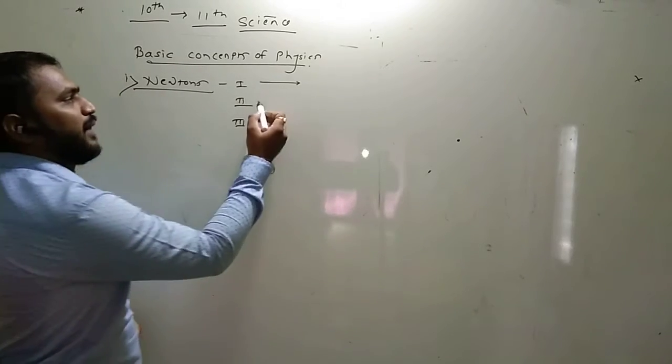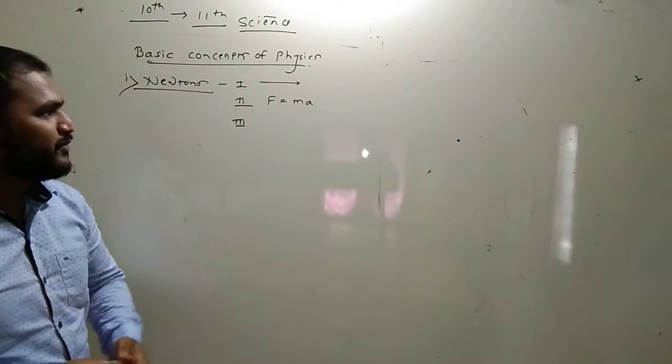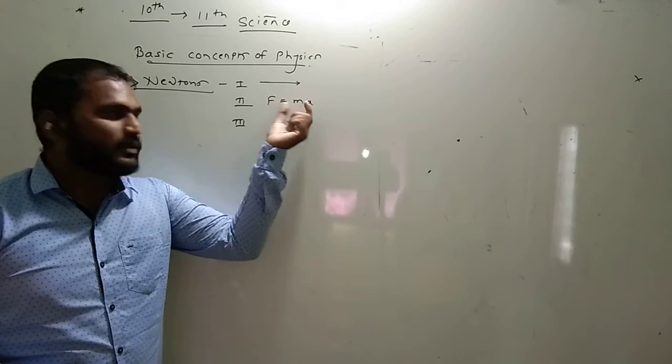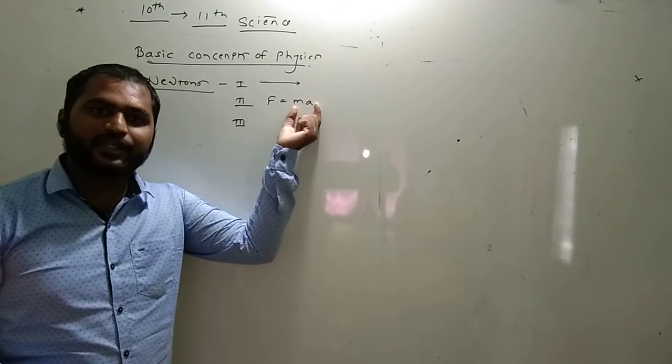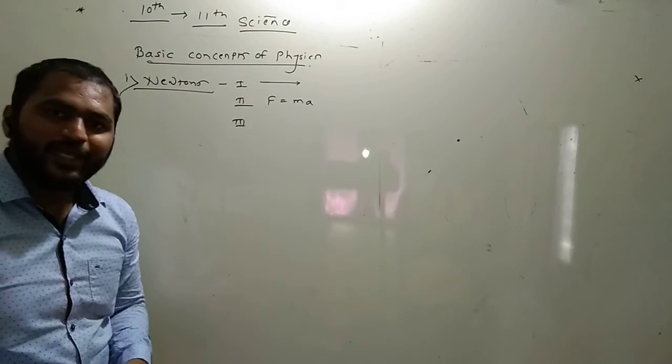Newton's second law: आपल्याला विचारलं तर आपण डायरेक्टली सांगतो का F is equal to ma, means the force is equal to the product of mass and the acceleration of the body. Therefore F is equal to ma.